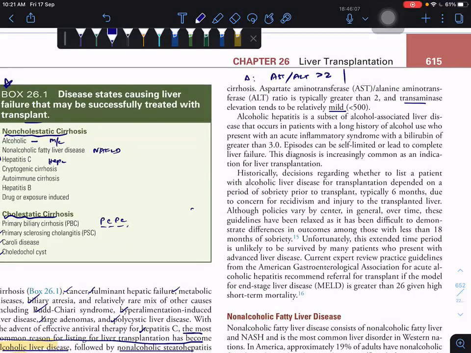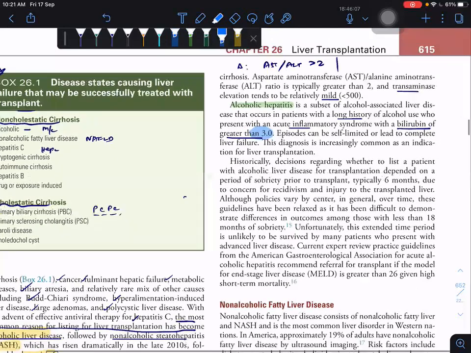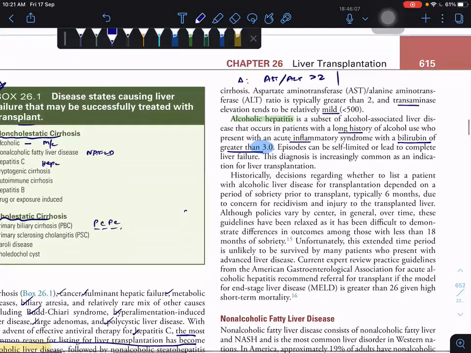Next, in that, another spectrum: alcoholic hepatitis. In alcoholic hepatitis, the patient will present with a long history of alcohol plus acute inflammatory syndrome, plus bilirubin greater than 3. Usually the episodes can be self-limited.